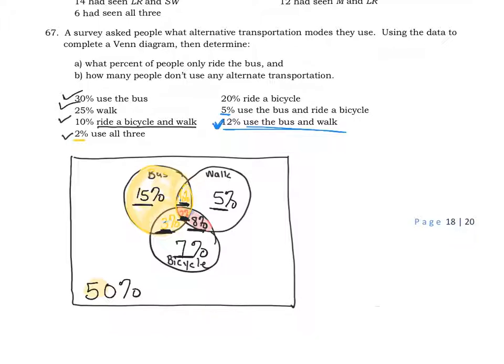What percent of people only ride the bus? So that would be the bus only. That would be this region right here, bus only. So hopefully you see that that would be 15%. And how many people don't use any alternate transportation? Well, that would be our 50%.